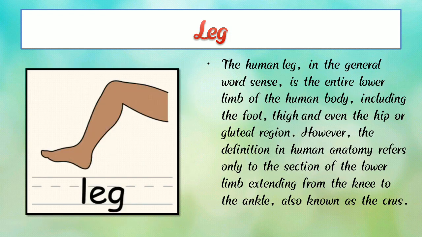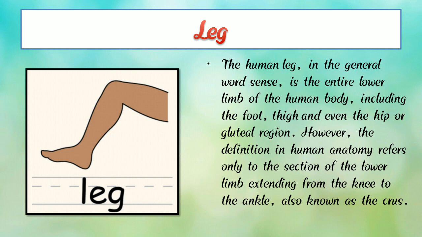And then next, leg. So the leg is also important. The human leg is the general word for the entire lower limbs of the human body, including the foot, thigh, and even the hip or gluteal regions.